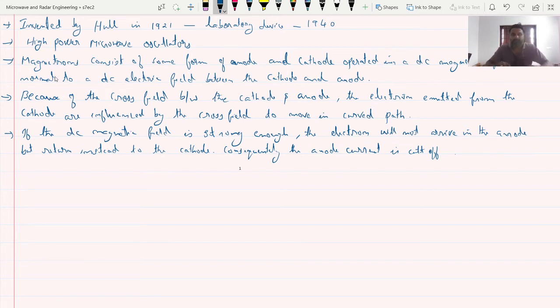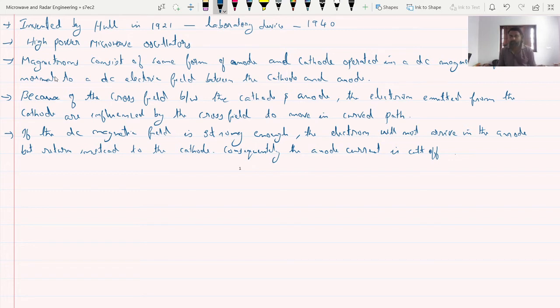Okay. So this is the basic principle inside a magnetron oscillator. It is a high power microwave oscillator, consisting of some form of anode and cathode, operating in a DC magnetic field normal to the DC electric field between the cathode and anode. That's the case for all magnetrons.